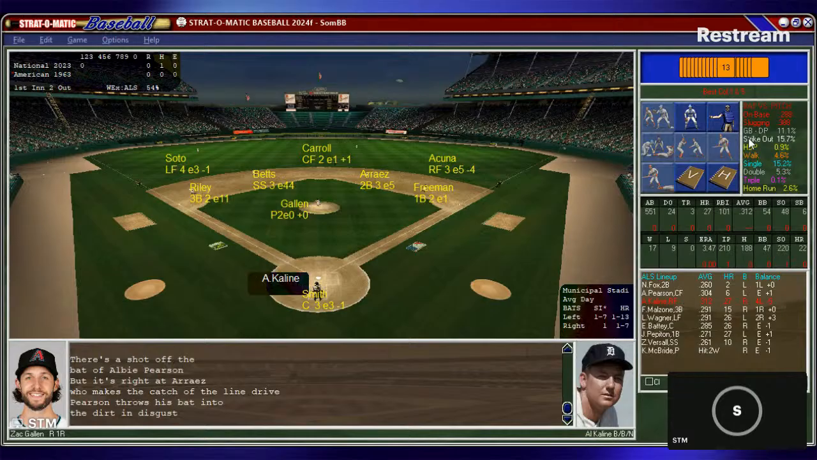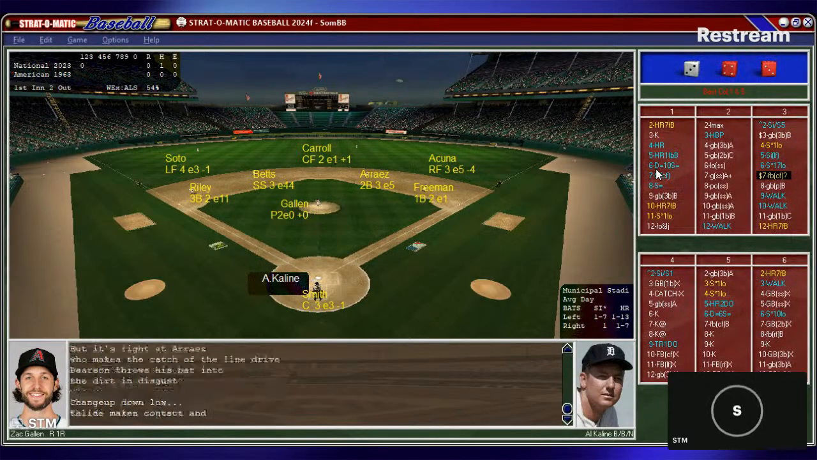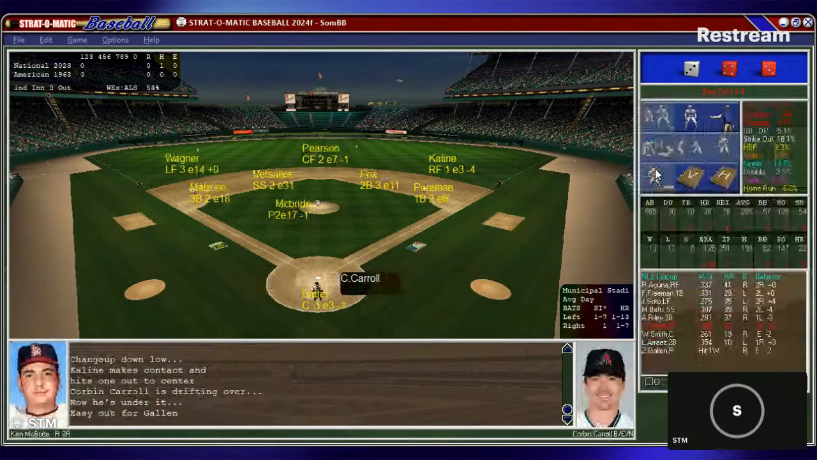27 home runs, 101 runs batted in. Right-handed hitter, Mr. Tiger. Gallen from the set, from the windup. Here's a pitch to Kaline, and Riley makes the catch. One inning of play here in Cleveland. National League nothing, American League nothing.